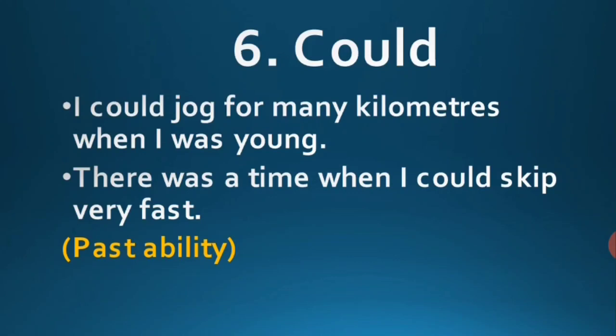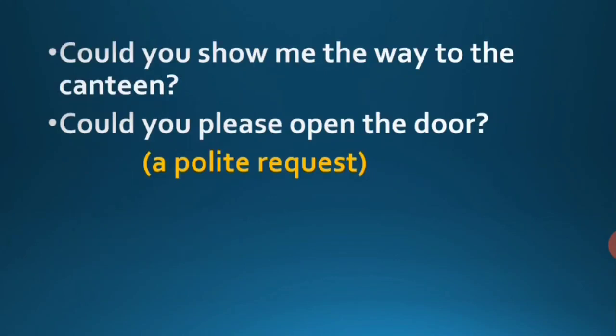I could jog for many kilometers when I was young. In this sentence, could refers to a past ability. The second example, there was a time when I could skip very fast. Here also could refers to a past ability. Let us study in what sense could is used in the sentence given here. Could you show me the way to the canteen? Could is used to make a polite request. Could you please open the door? Again, it is a request. So we can conclude that could is used to make a polite request.